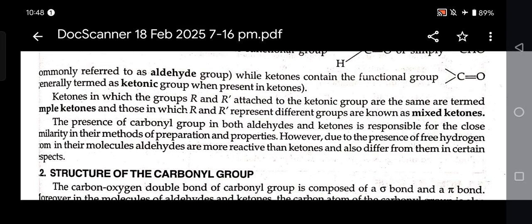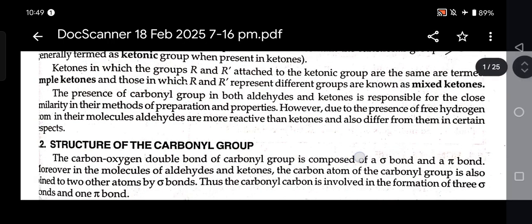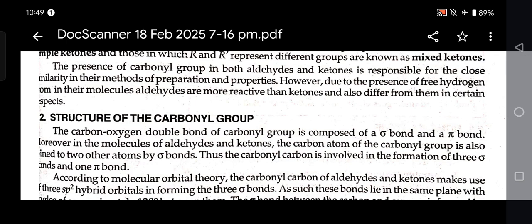Ketones in which the groups R and R dash attached to the ketonic group are the same are termed simple ketones, and those in which R and R dash represent different groups are known as mixed ketones. The presence of the carbonyl group in both aldehydes and ketones is responsible for the close similarity in their methods of preparation and properties. However, due to the presence of a free hydrogen atom in their molecules, aldehydes are more reactive than ketones and also differ from them in certain respects.